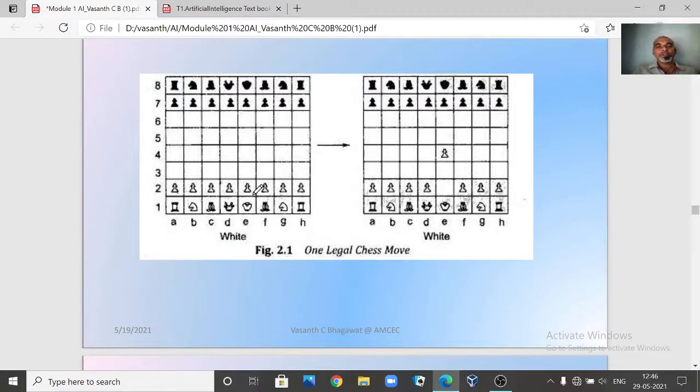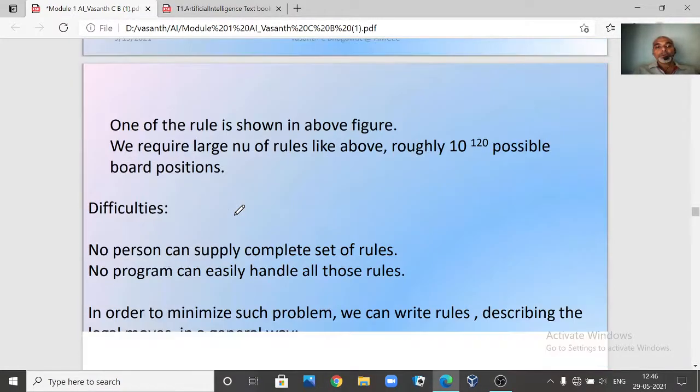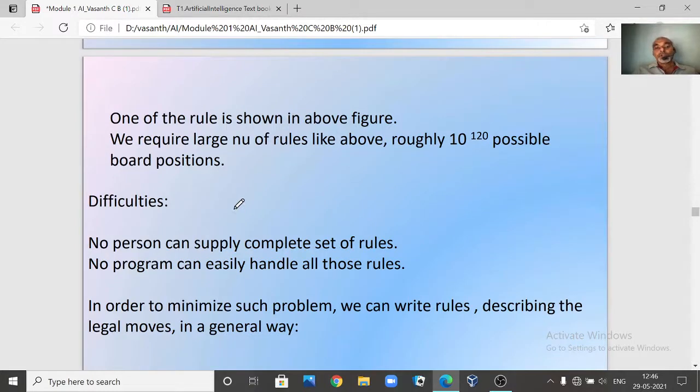This is our initial position. One pawn from this place, you have placed it here. This is one move. Like this, you can either move this pawn or that pawn. You see all the possibilities, or you can take this horse and keep it here. So many moves are available for us. Then how are you going to write the rules? Since it is chess, it is very difficult. There are a large number of moves.